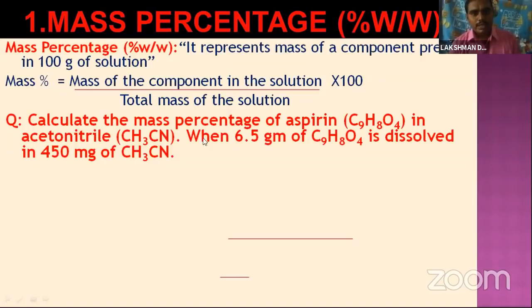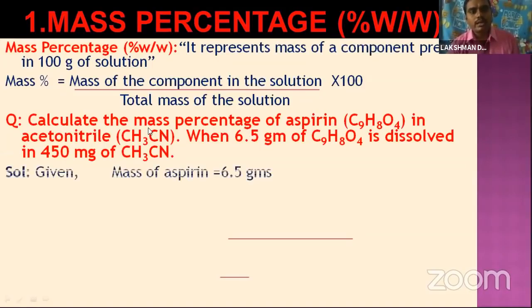So clearly you can understand, we want to calculate the mass percentage of aspirin. Where is the aspirin present? In acetonitrile. The weight of the acetonitrile is 450 and the weight of the aspirin is 6.5 grams.